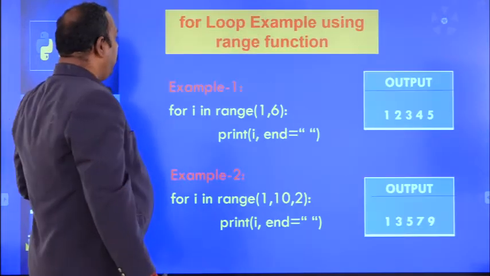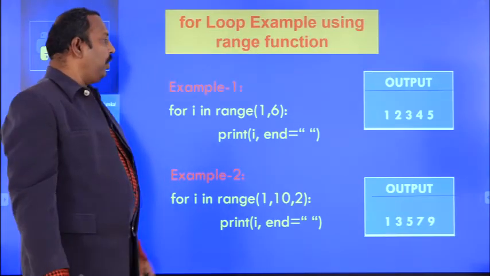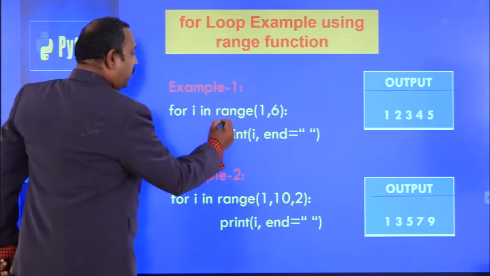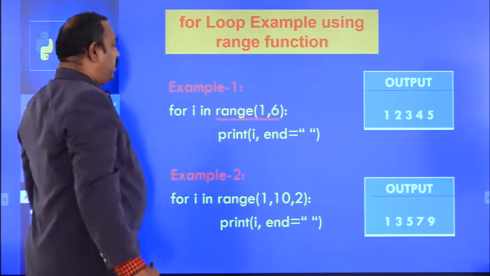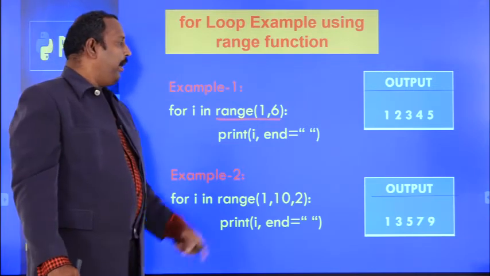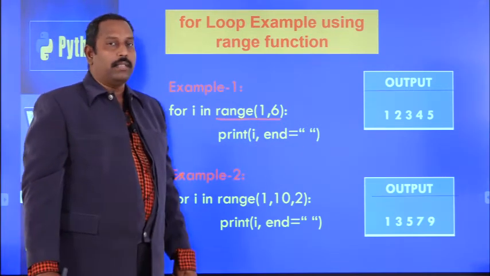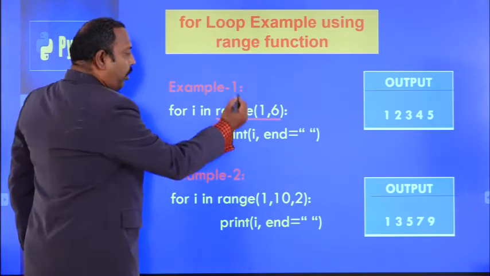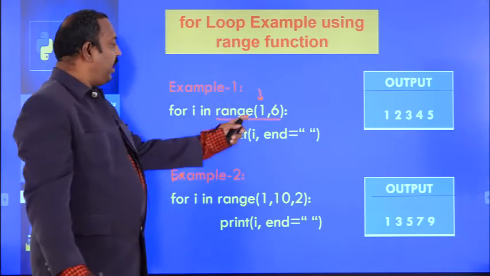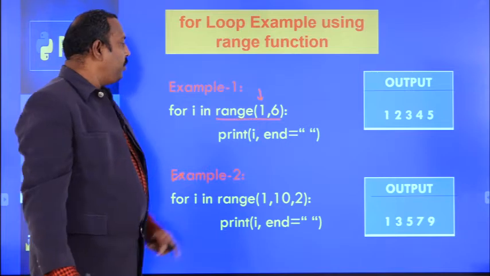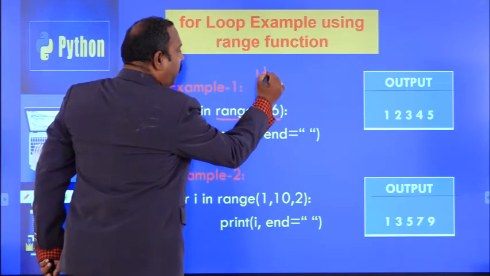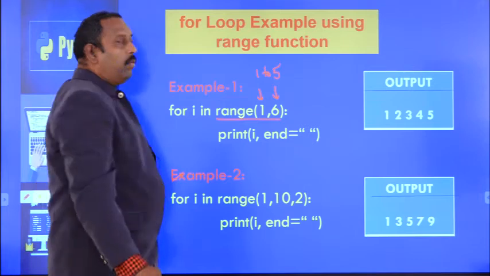And coming to the for loop, the range function can also be used in the for loop. See here, for i in range 1 to 6. Print i comma, and end is nothing but blank space. I already told you range starts with 1 because the starting position is given and the end position is 6. That means it will take from 1 to 5 only.